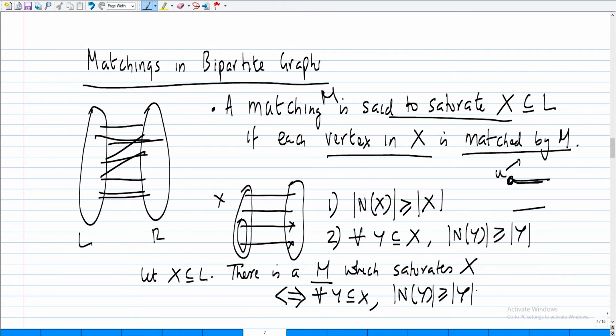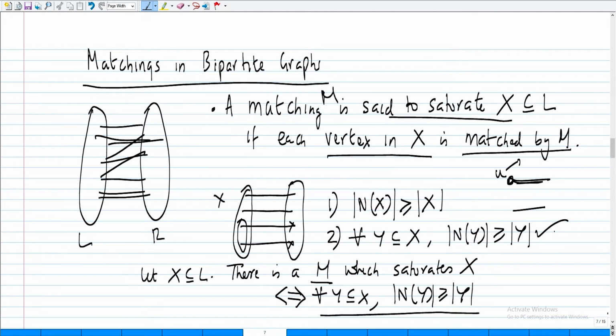So, you have this bipartite graph and you are interested in one particular set X, and you want to know: is there a matching which saturates X? The answer to that question is yes, if and only if this property is satisfied. One direction is very clear. If there is a matching which saturates X, then this condition is quite obvious.